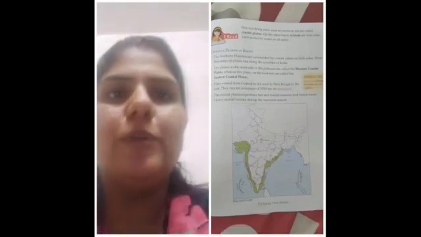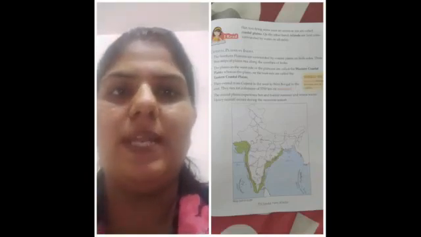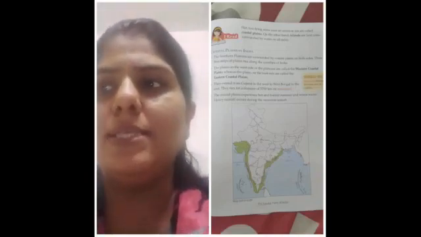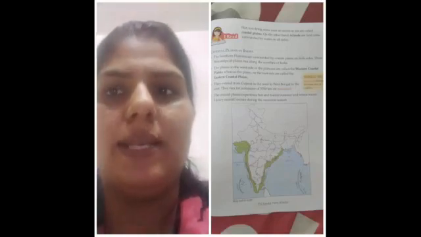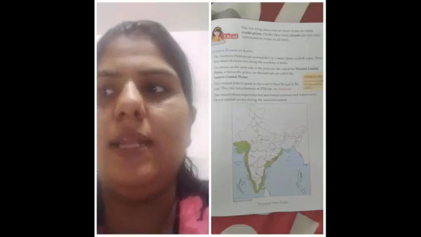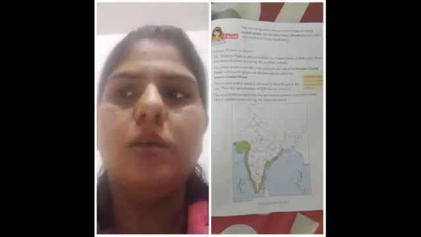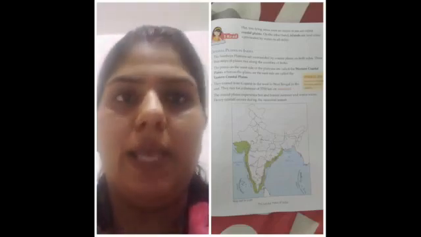Now students, come to our course book session, Coastal Plain in India. The southern plateaus are surrounded by coastal plains on both sides. This thin strip of plains run along the coastline of India.